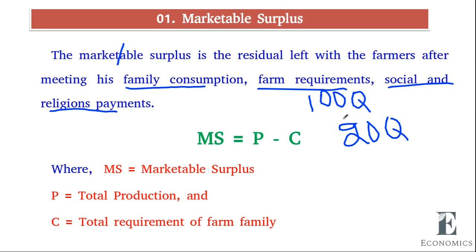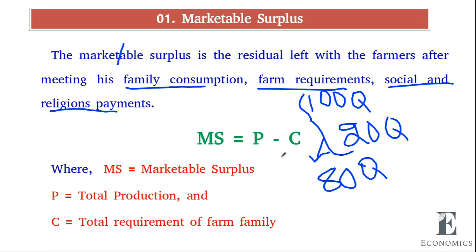Then the marketable ability to market is the difference between them. So the total production is 100 quintals and his requirement is 20 quintals. Therefore, 80 quintals are the marketable surplus.